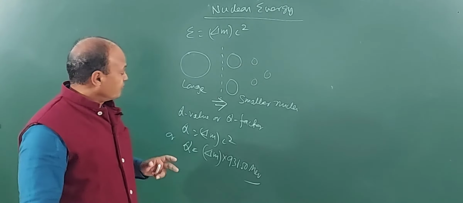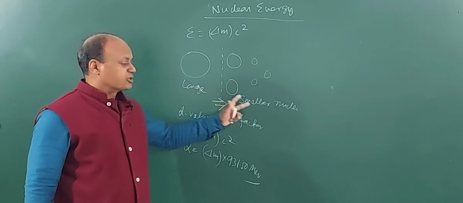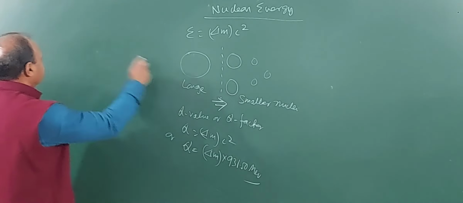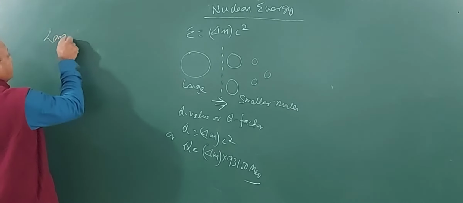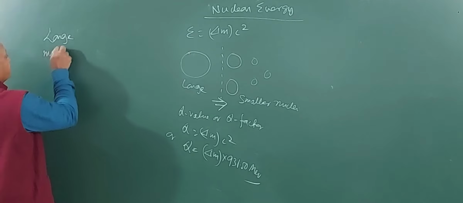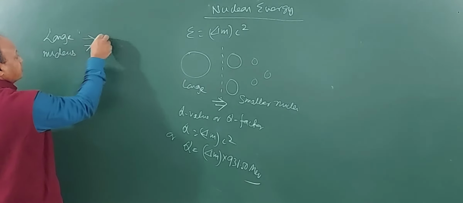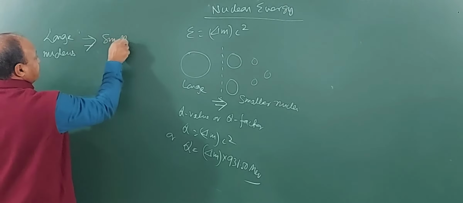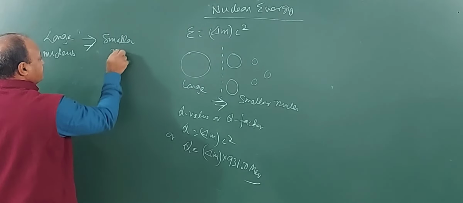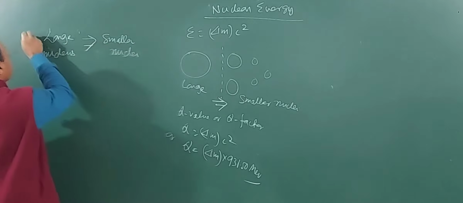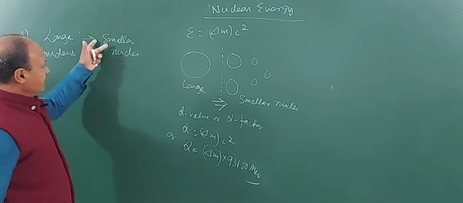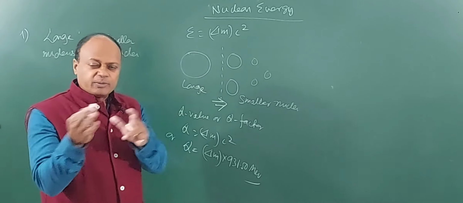So, we are saying that nuclear energy can be realized in two ways. First way is, a larger nucleus breaks down into smaller nuclei. I'll write it here. A larger nucleus breaks down into smaller nuclei. Now, this is the first case. These nuclei will be of comparable masses.